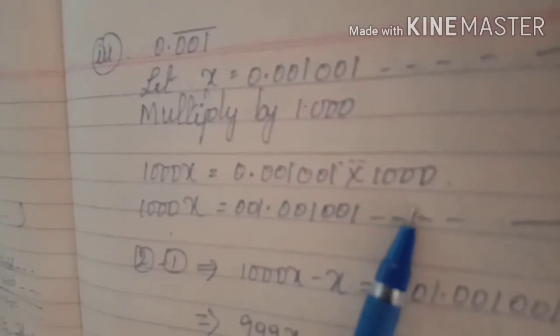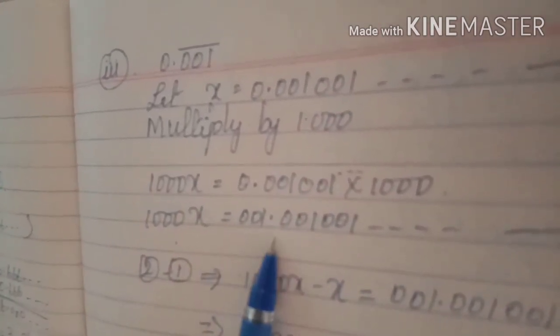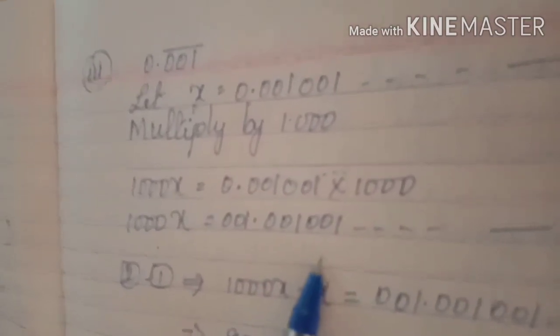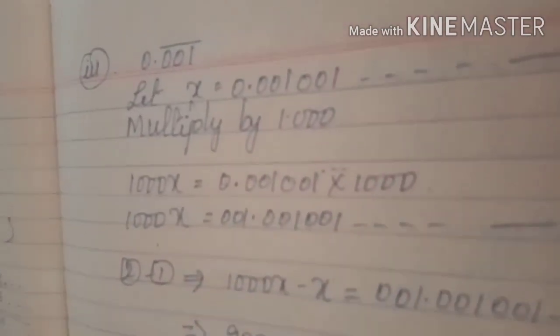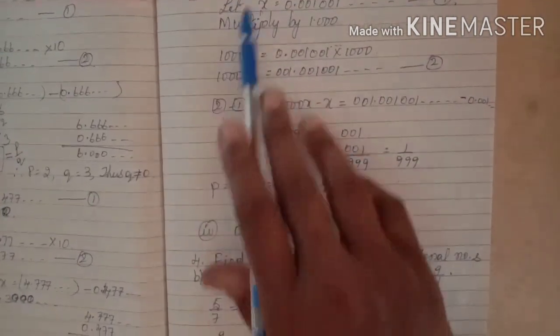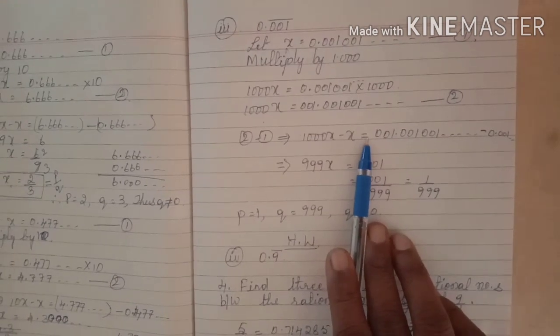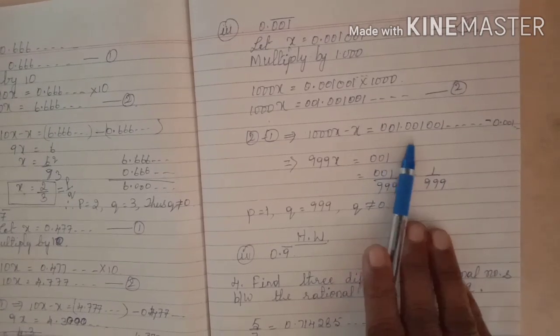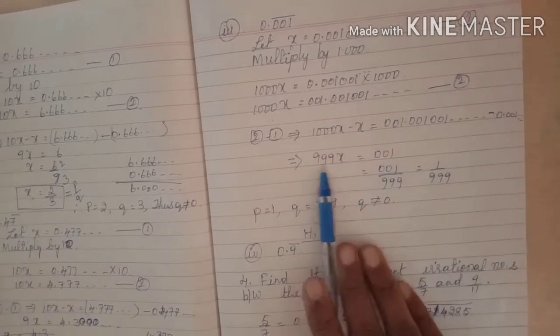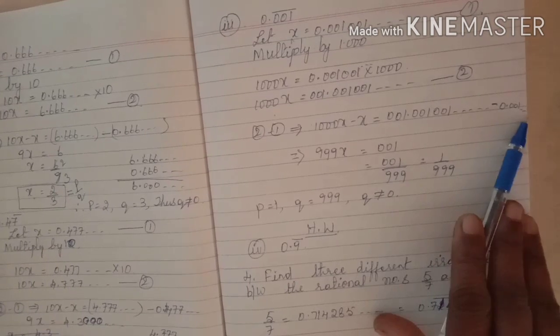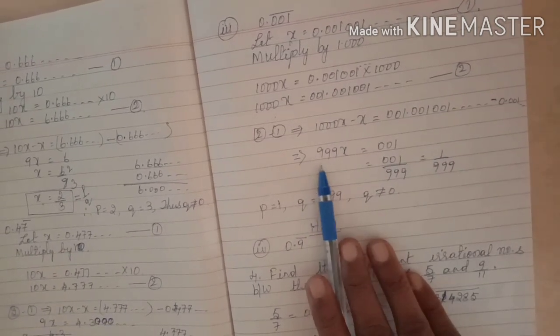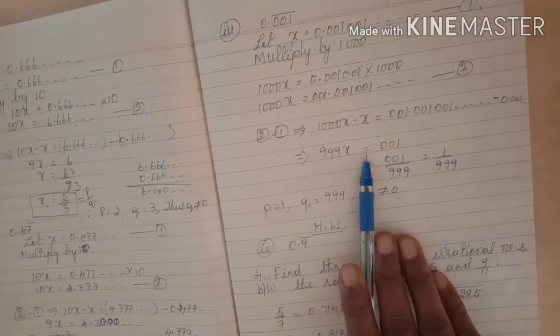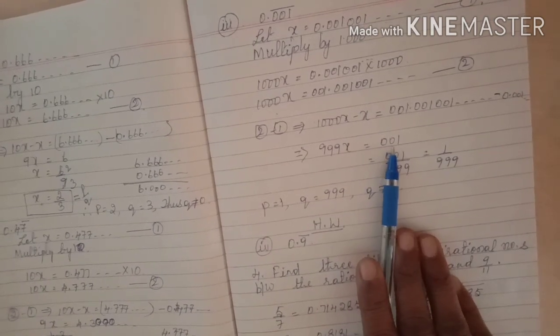1000x is equal to 0.001001... into 1000, which is 1.001001... Call that 2. Now 2 minus 1, equation 2 minus equation 1: 1000x minus x is equal to 1.001001... minus 0.001001... If you subtract, what you get, children, is 999x is equal to 1.